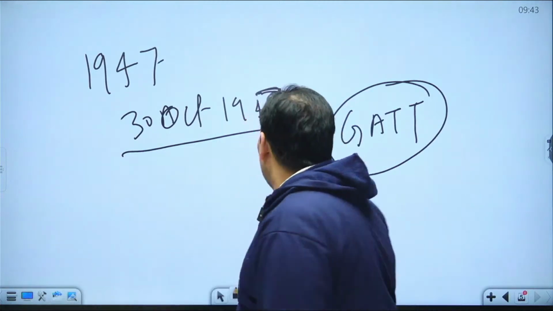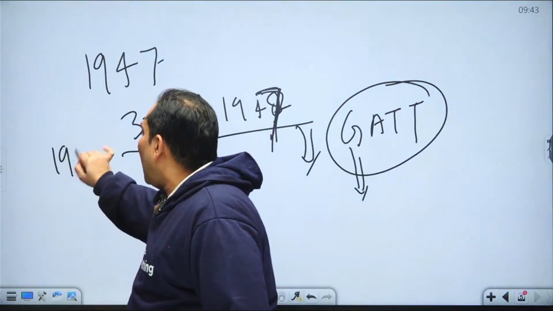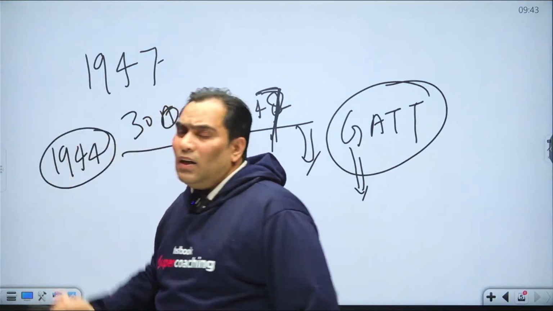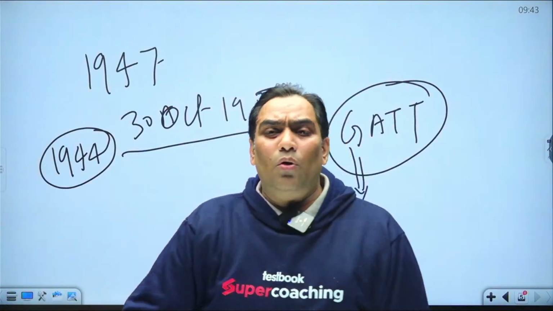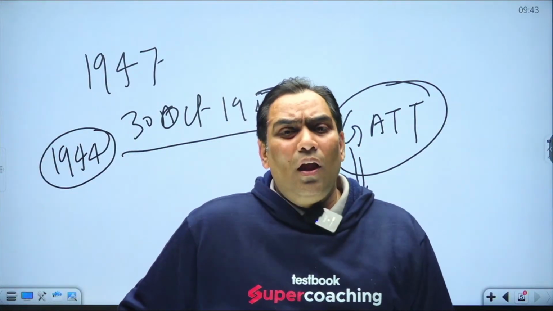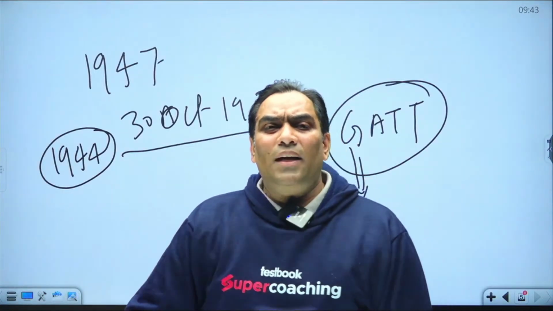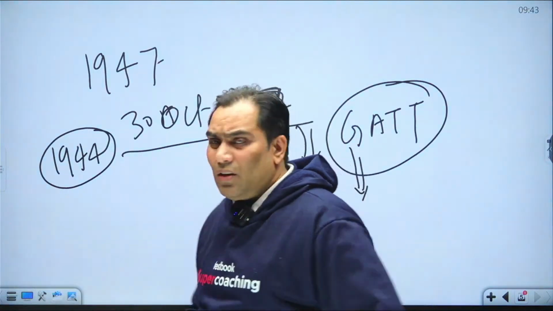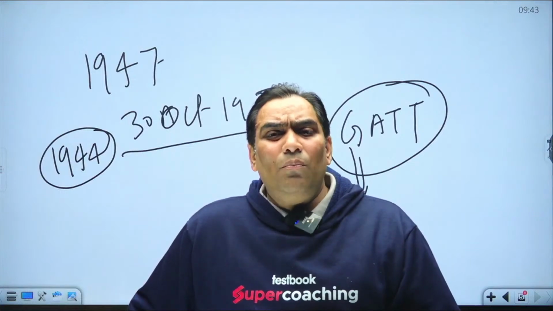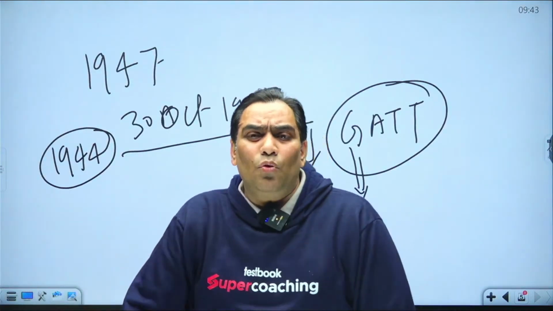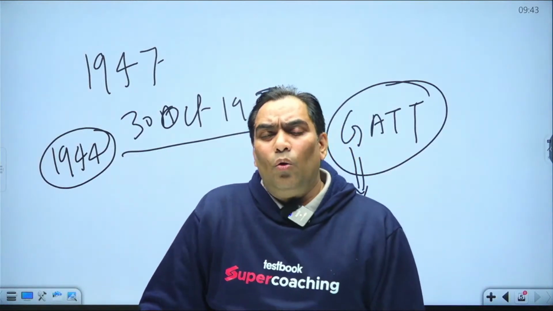That means we wanted to have the ITO, International Trade Organization, in 1944, in the Bretton Woods conference itself, but that did not materialize because of resistance from developed countries, because they would have to reduce their tariff barriers and eliminate their quota barriers.